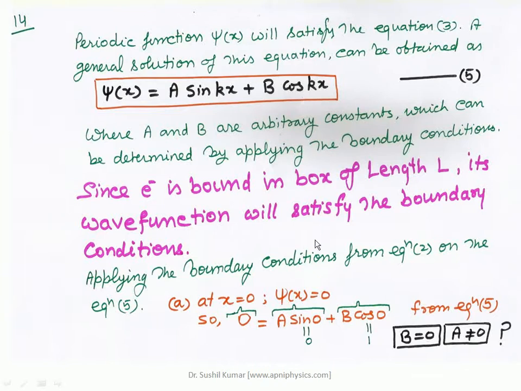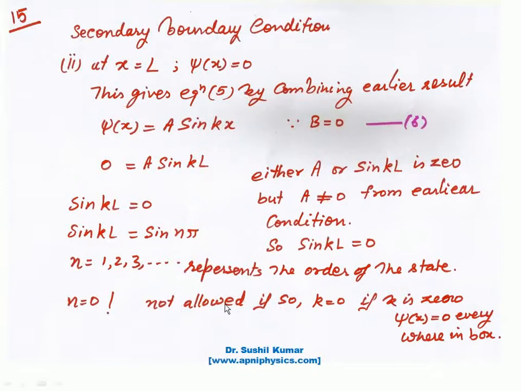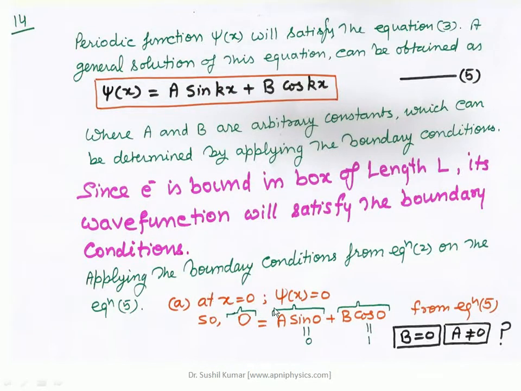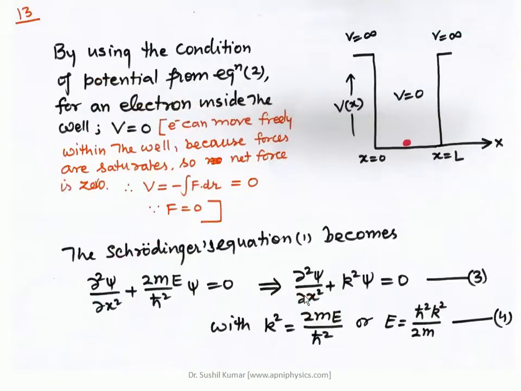So applying the boundary condition from equation 2 on this particular equation. The first one, at x equal to 0, ψ(x) will be equal to 0. It means at the boundary, at x equal to 0, there is no probability to find the particle.